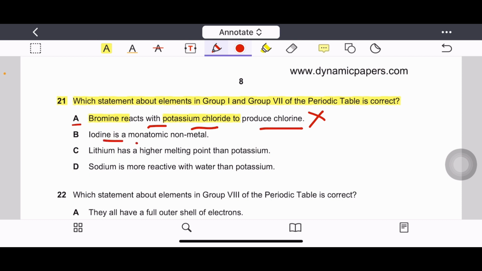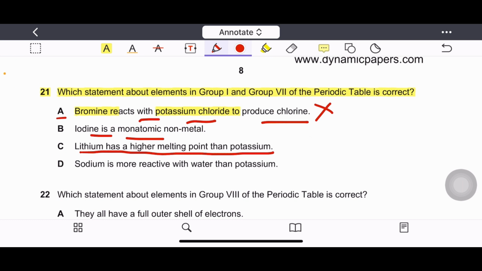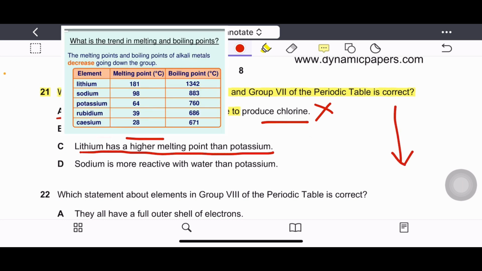Option B. Iodine is a monoatomic nonmetal. All the halogens are diatomic nonmetals. Option C. Lithium has higher melting point than potassium. This option looks correct because as we go down group 1, the melting point decreases. So lithium has higher melting point than potassium.